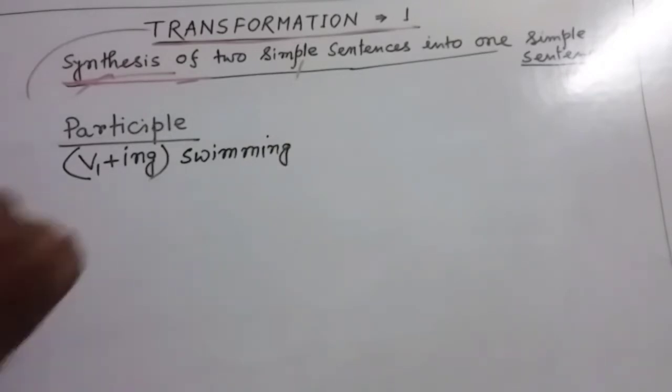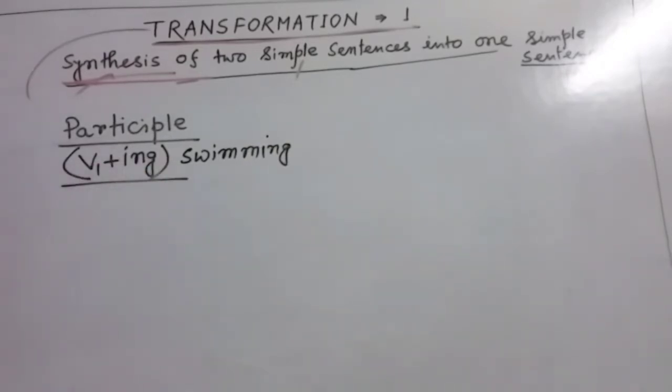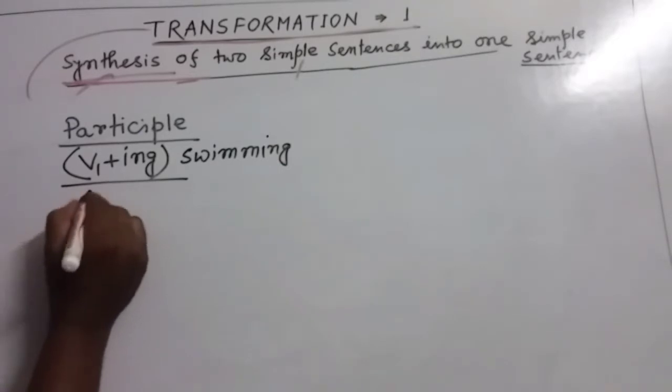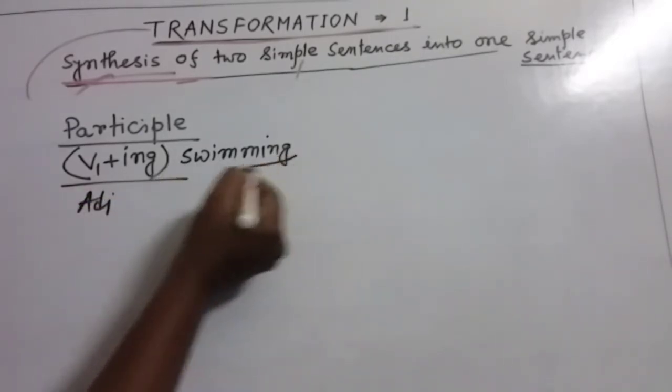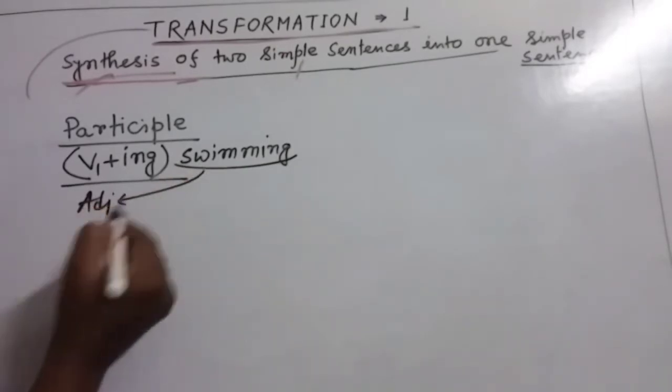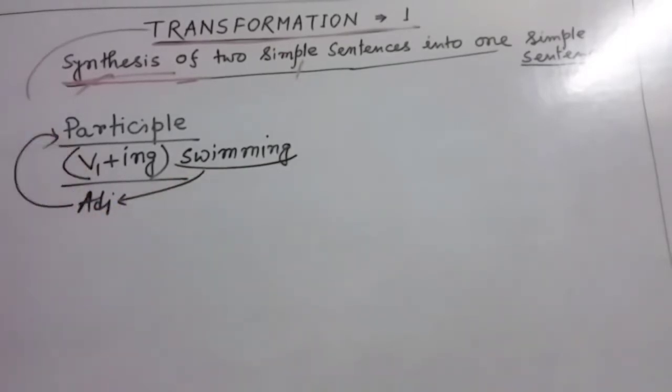But this form is used as an adjective. Whenever a verb with ing is used as an adjective, at that time it is called participle. So my dear friends, whenever we are using this participle, it means that it is an adjective, not a verb. Let's look at the example.